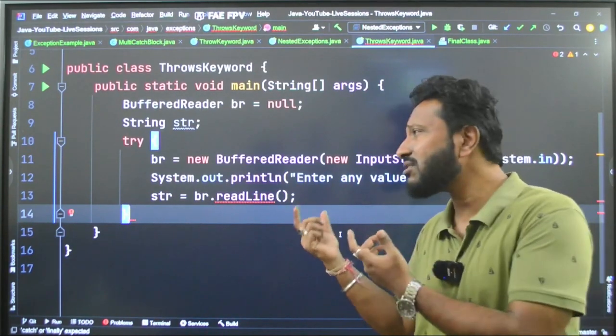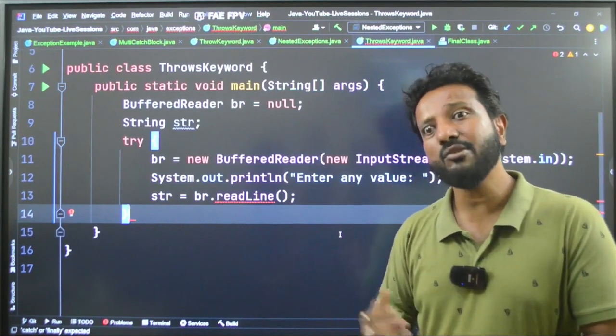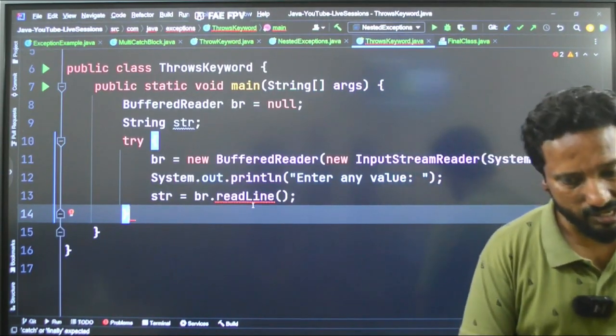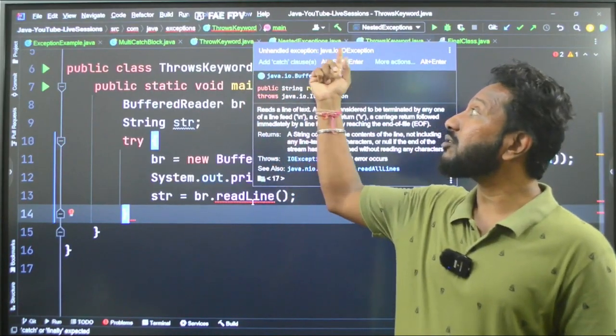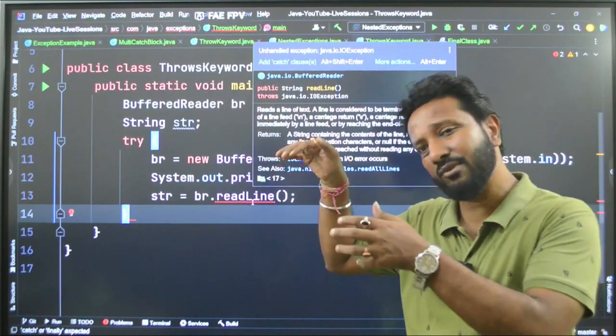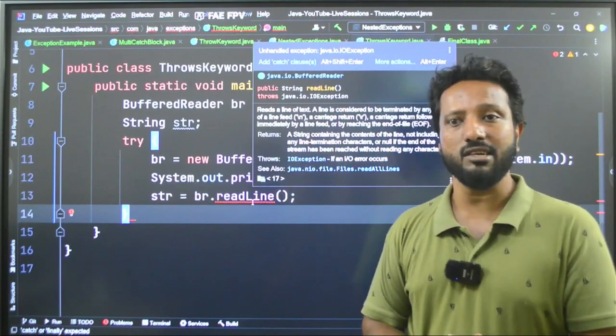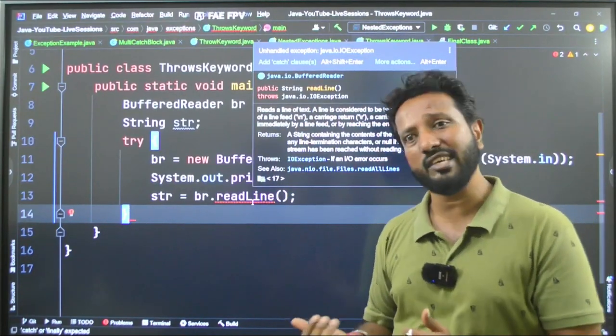What if the user does not provide any input? It will throw an exception, right? What does it say? See here, unhandled exception, java.io, input and output. What if the user does not press any key, does not give any input? It will throw an exception, right?